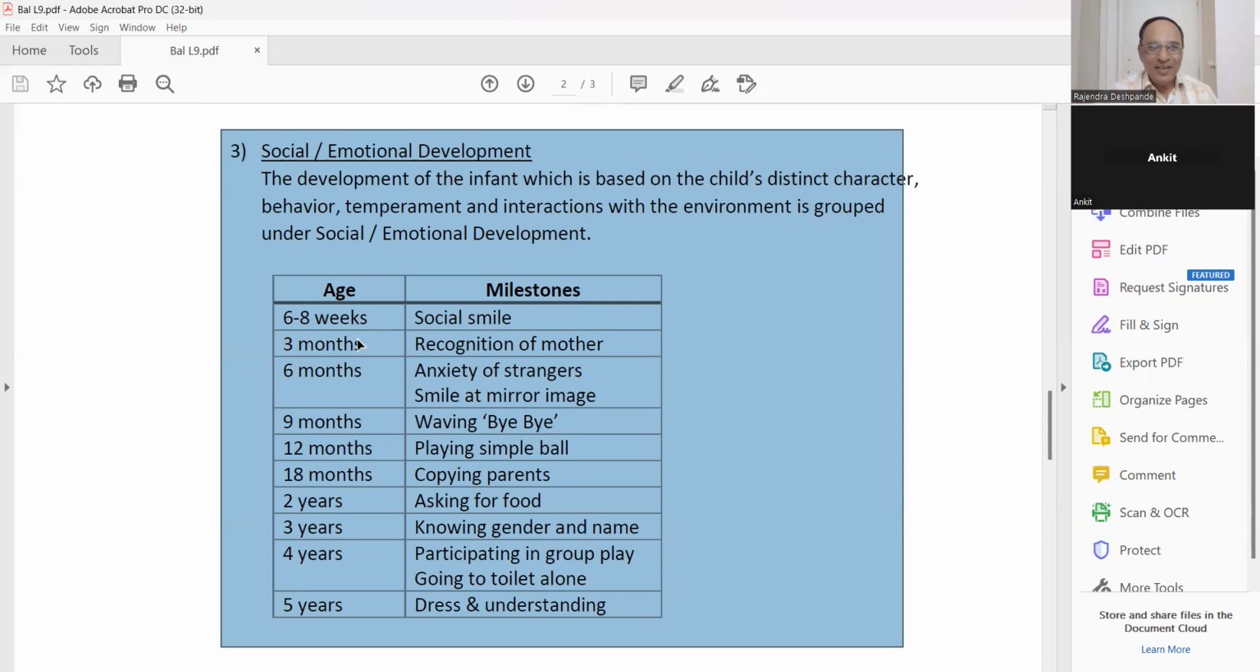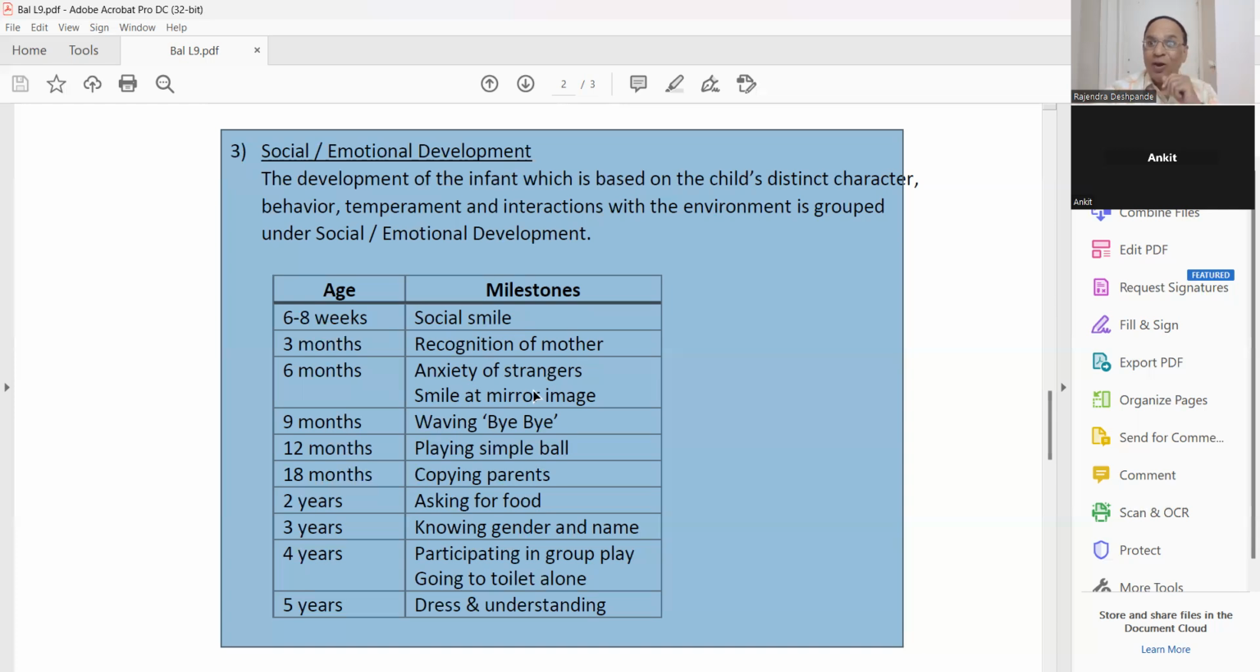Okay, the child is very happy. At 3 months, recognition of mother, mama, mama. If he cannot see the mother around, he will start crying. He will panic. He will be anxious. Oh, mother is not there. And when the mother takes him in her lap, the baby will be happy. Oh, my mother is with me. So 3 month, recognition of the mother. Before that, there is no point. That means everybody is the same for him. But after 3 months, he is very passionate about his mother. Okay, belongings.